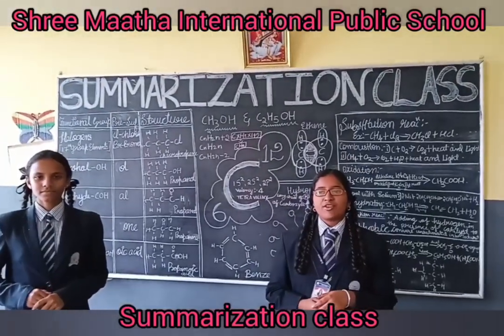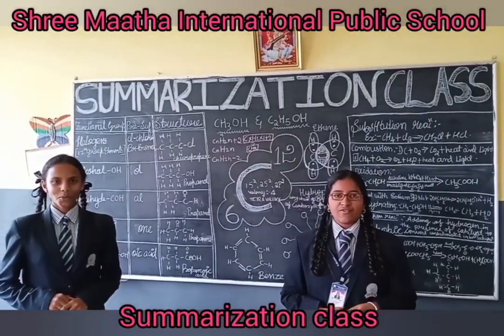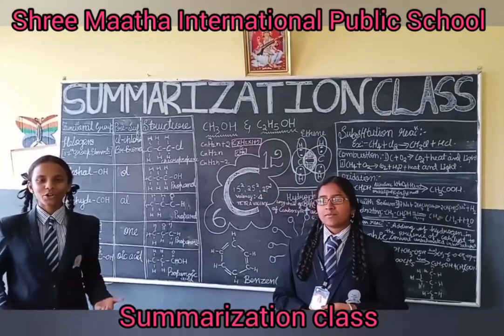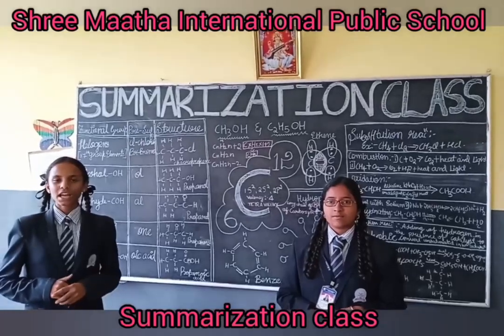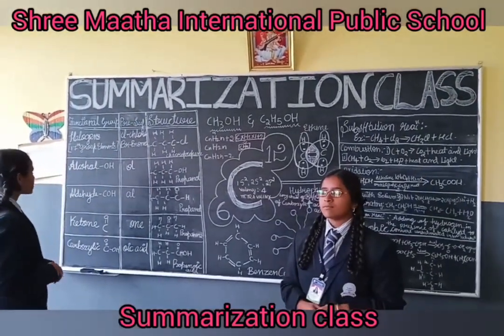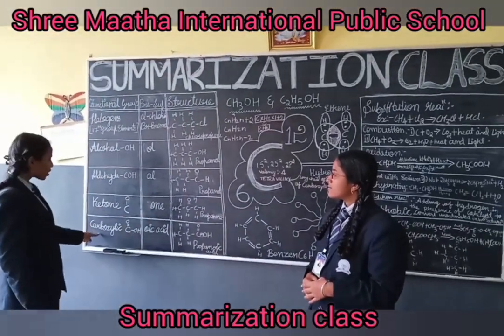Let us know about the functional groups. The groups which decide the chemical properties of hydrocarbons are known as functional groups. In a functional group, hydrogens can be replaced by other atoms. Those atoms are called heteroatoms. Here there are 5 functional groups: halogen, alcohol, aldehyde, ketone and carboxylic.